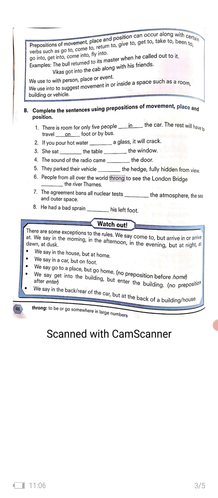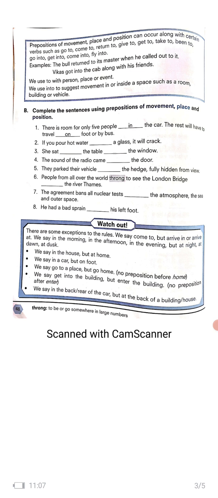The agreement bans all nuclear tests in the atmosphere, the sea and outer space. Or you can also write near over here. Both the words suit there. Eighth one, he had a bad sprain in his left foot. So these are all the sentences from exercise B.